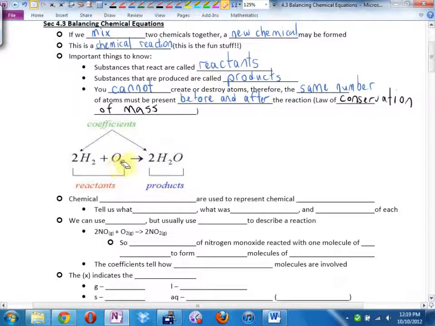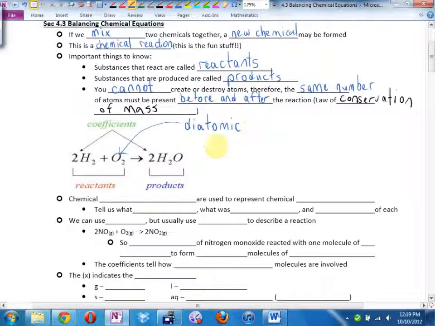By the way, why do they have an O2 right there? Why not just an O? Remember, we called these diatomic atoms. When they're by themselves, they always appear in pairs.